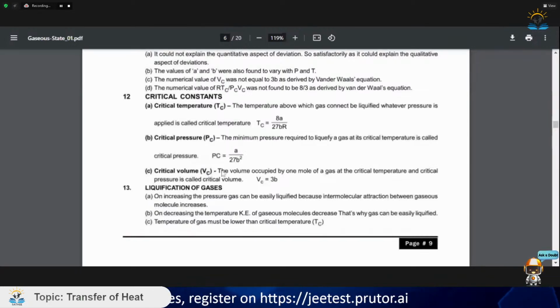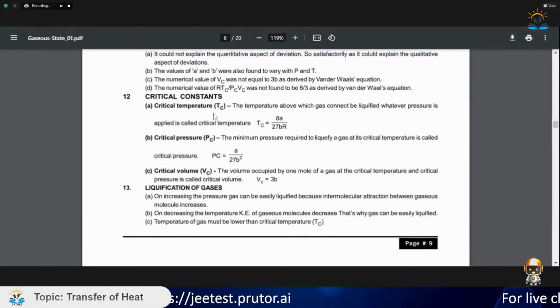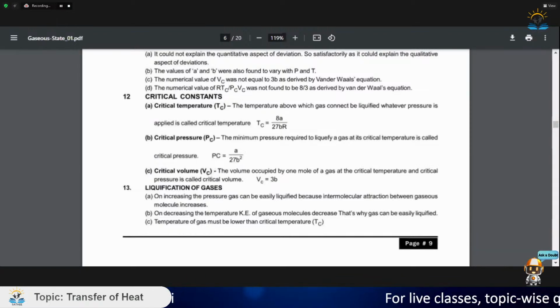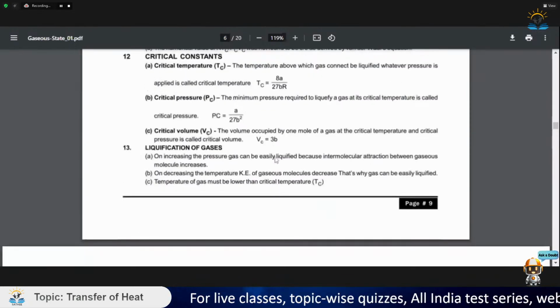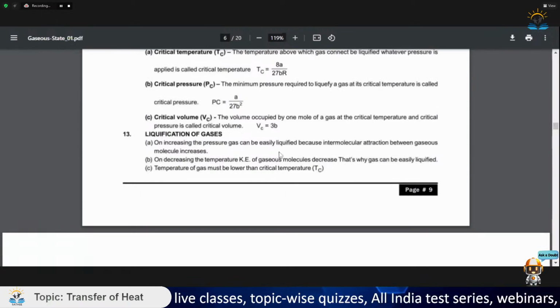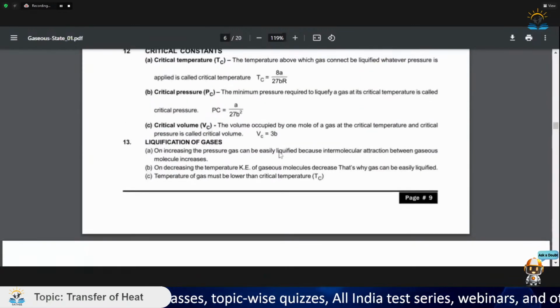Now, what is critical volume? The volume occupied by 1 mole of a gas at the critical temperature and critical pressure. You have to learn them in this order: critical temperature, critical pressure, and critical volume. So, the volume that 1 mole of gas occupies at its critical temperature and critical pressure is called critical volume. So, critical volume is basically 3b. This should also be learned.